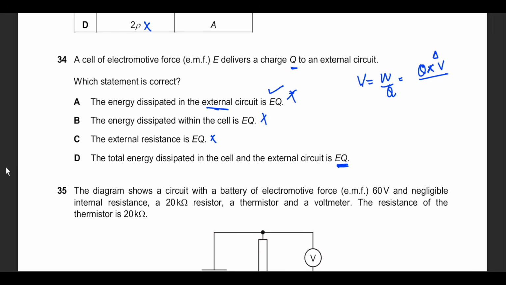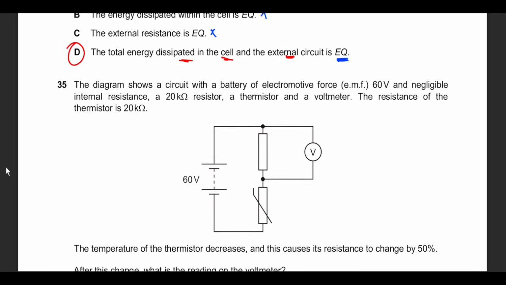This is the reason, because we're looking for dissipation inside the cell as lost volts, and to the external circuit is EQ, yes. So for the whole circuit, the battery has to do that job. The battery has to do that work, so it's going to be option D.